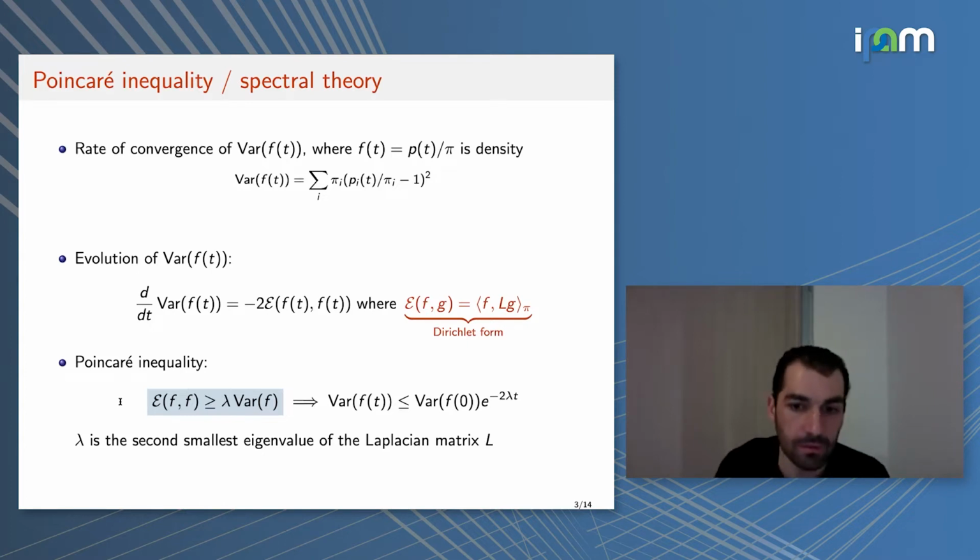The smallest eigenvalue of the Laplacian matrix is 0, because K pi is equal to pi, and so the second smallest eigenvalue is the Poincaré constant. From the computational point of view, this is easy to get. This inequality gives us an estimate of the mixing time of this continuous time Markov chain.